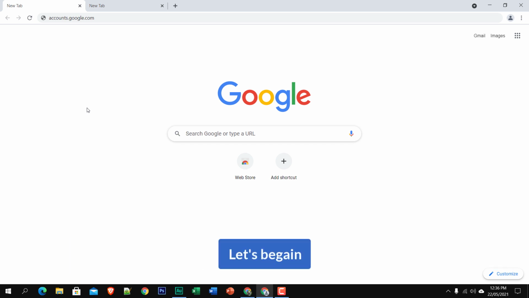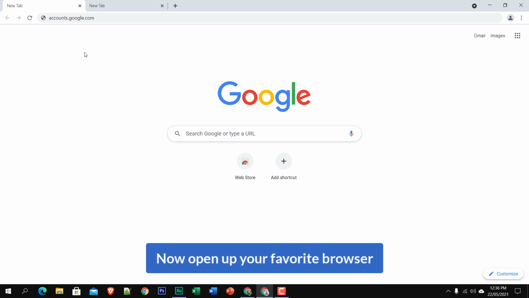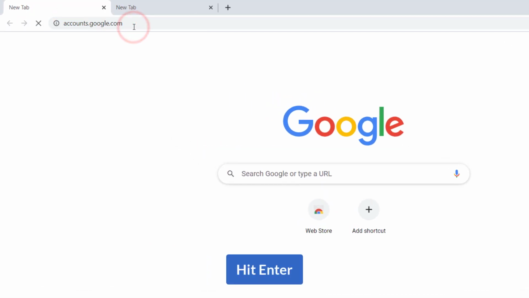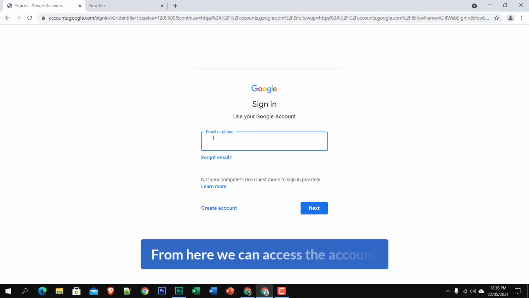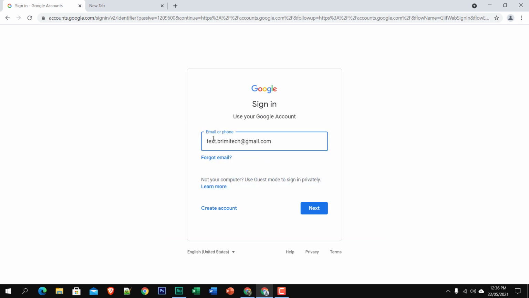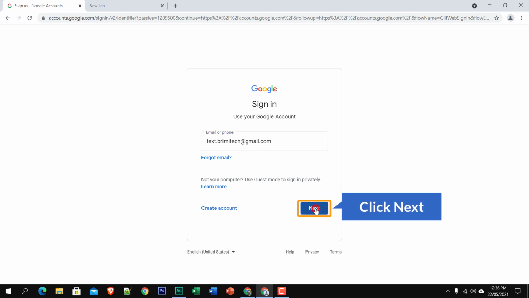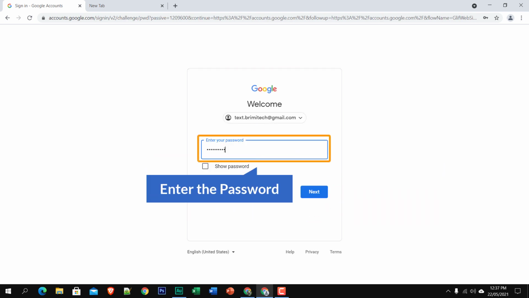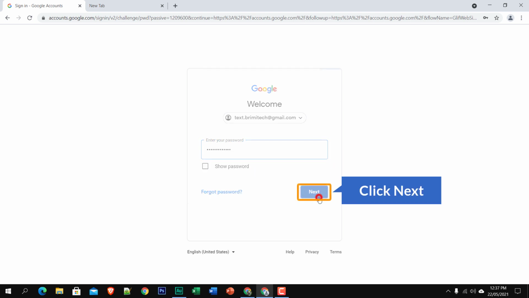Okay, let's begin. Now open up your favorite browser and go to accounts.google.com and hit enter, and from here we can access the account. So firstly, enter the email address, go next, enter the password, click next,